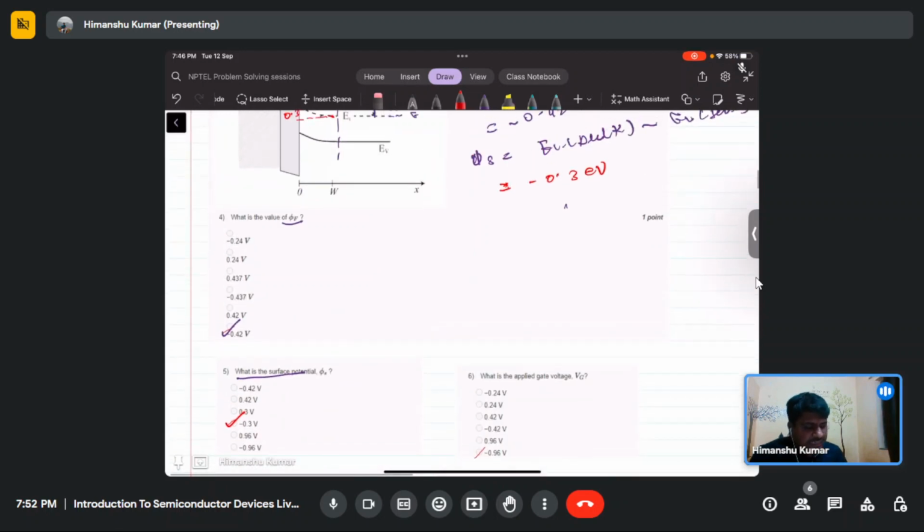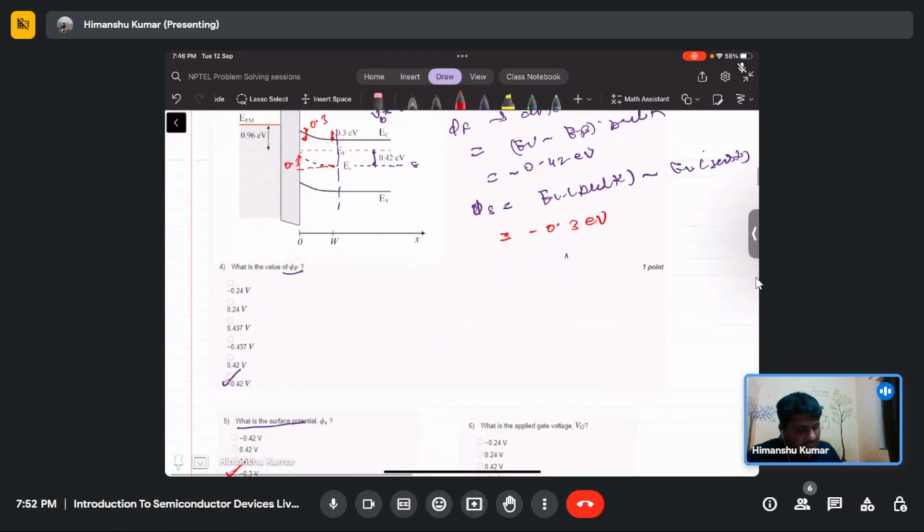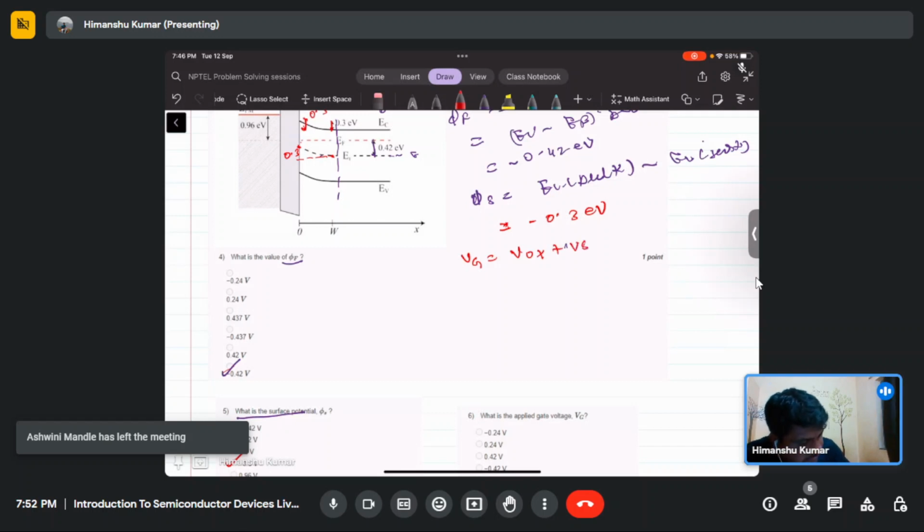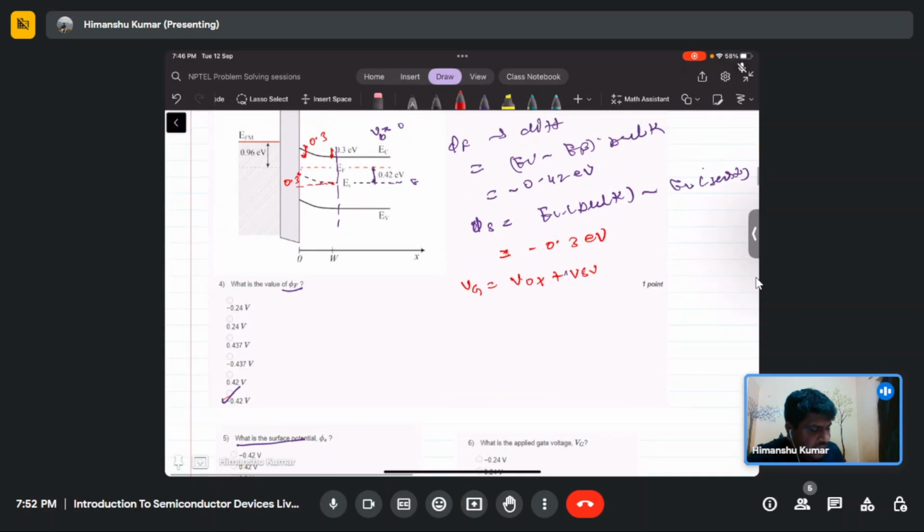What is the applied gate voltage? As we have seen, the total gate voltage Vg will be equal to Vox plus Vsi, and V silicon is the same as the surface potential psi s.